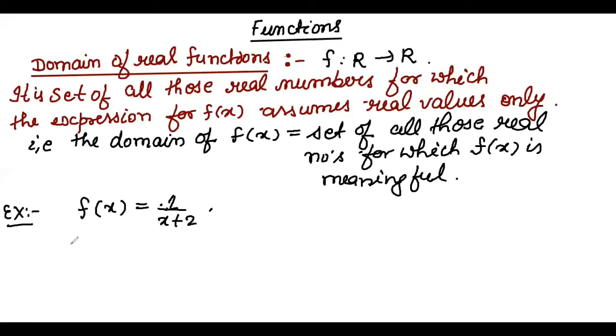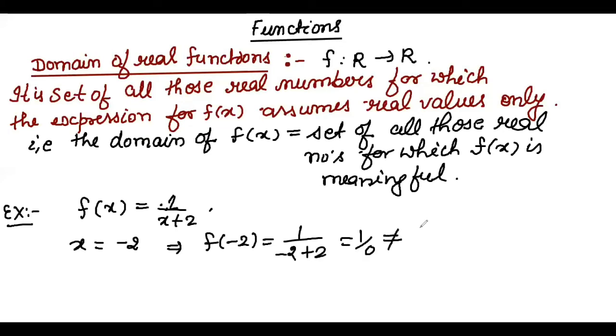So if I'm applying x equals minus 2, so I'm applying f of minus 2. See, 1 by minus 2 plus 2. So what are we getting? 1 by 0. This is not a real number, because infinity is not a real number. So we are not getting a real value or meaningful value. So the domain we will take here.